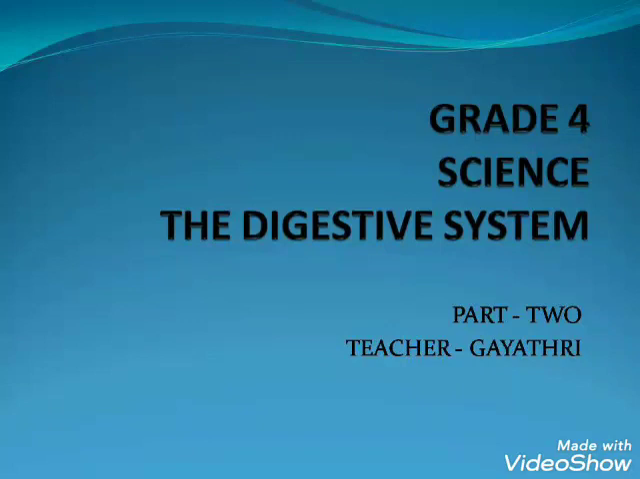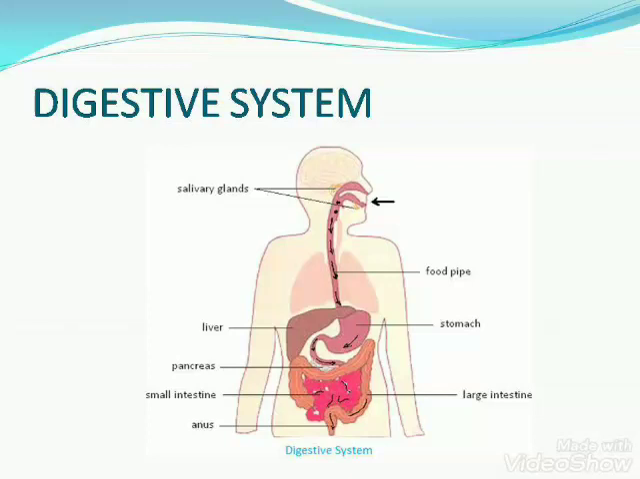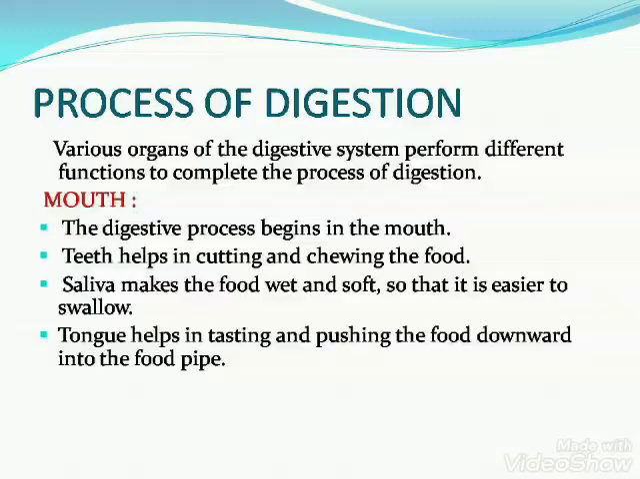Today's topic is digestive system. The organs such as salivary glands, mouth, food pipe, stomach, liver, pancreas, small intestine and large intestine involve in the process of digestion. Have you ever wondered where does the food go once it enters into your body?